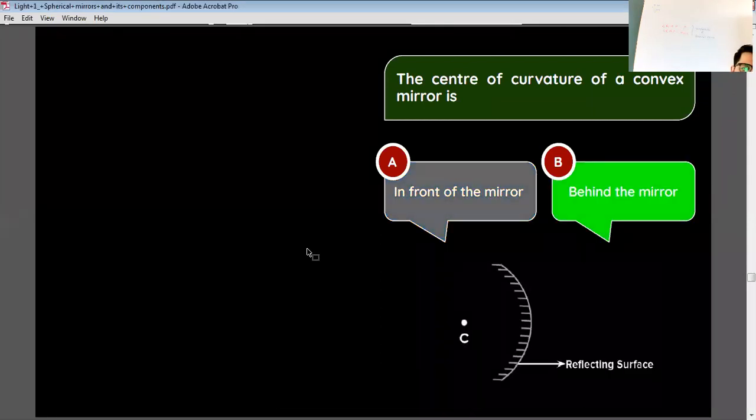So in the convex mirror, we have the center of curvature just behind the mirror. So here also you can draw the diagram.